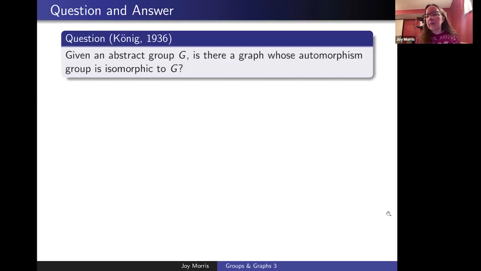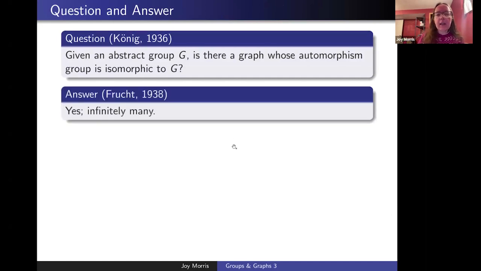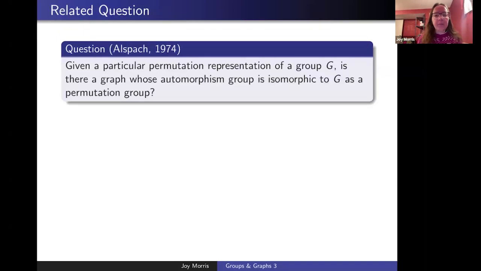Koenig in 1936 asked, given any abstract group G, is there a graph whose automorphism group is isomorphic to G? And the answer came very quickly. Frucht in 1938 showed that the answer was yes. In fact, there are infinitely many such graphs, but in general, the construction that he came up with required a lot of vertices relative to the size of the group in order to ensure that the automorphism group was exactly what we were looking for.